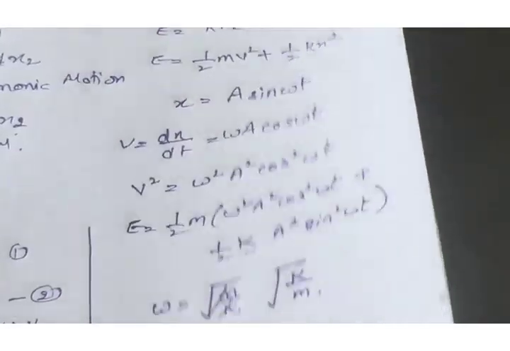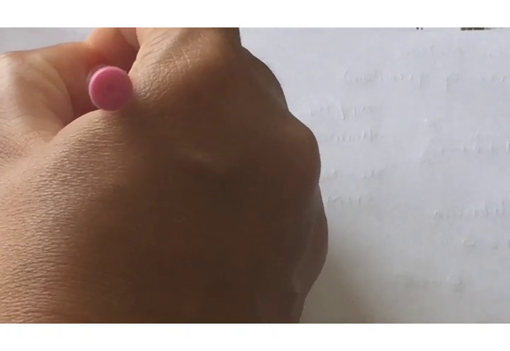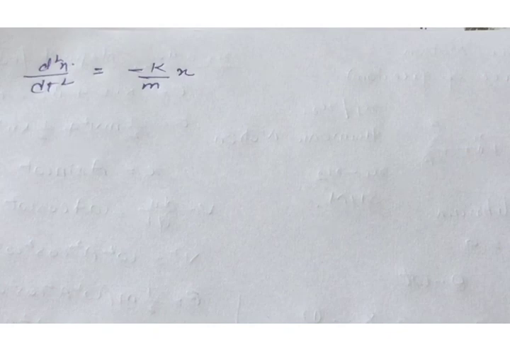If you shift m to the right hand side, the equation that remains will be something like this: d square x upon dt square is equal to minus k by m x, and on comparing it with our harmonic function we will find the angular frequency.